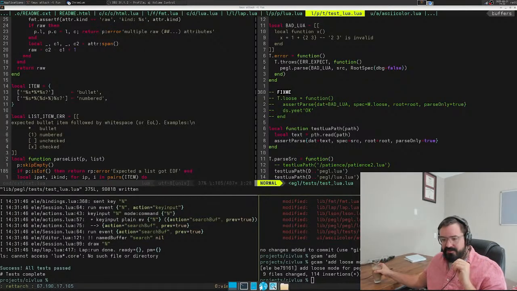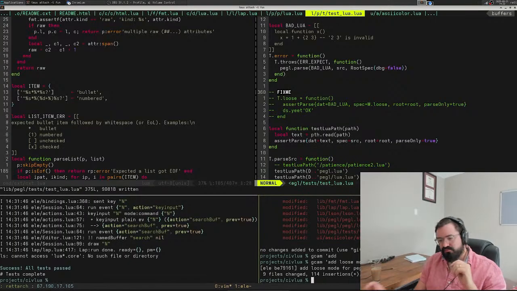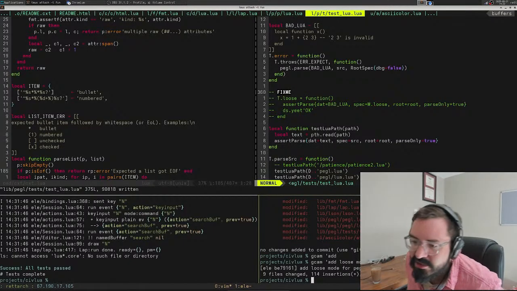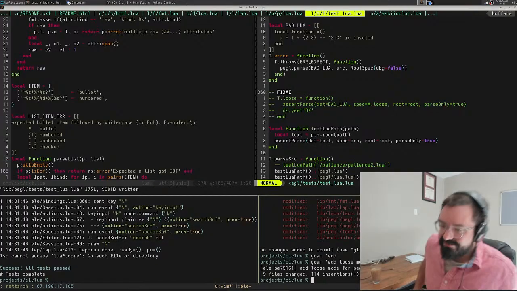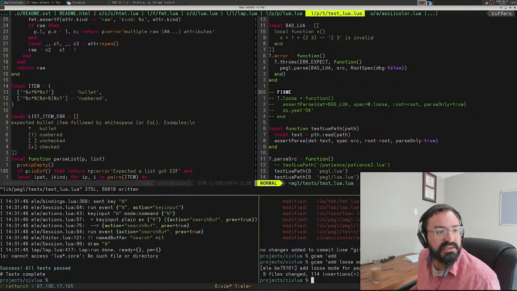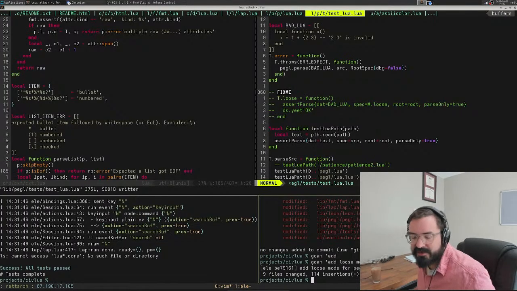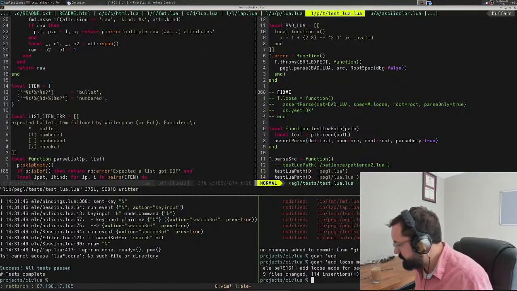So in theory, we should have added it there. So what's going to happen is if loose mode is enabled, errors are going to return nil instead, which will kind of wreak havoc on the parser in some ways. You'll get very unexpected behavior, but we're okay with that. We're doing loose parsing.